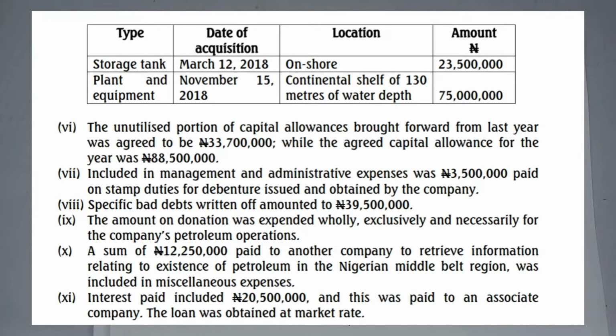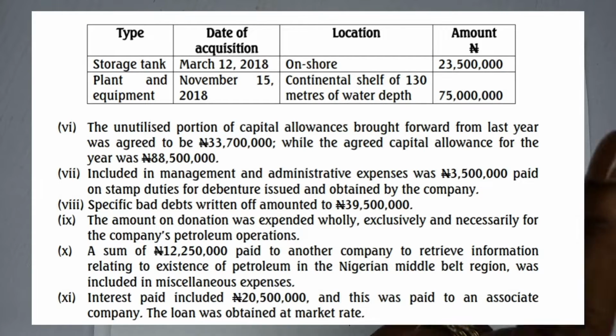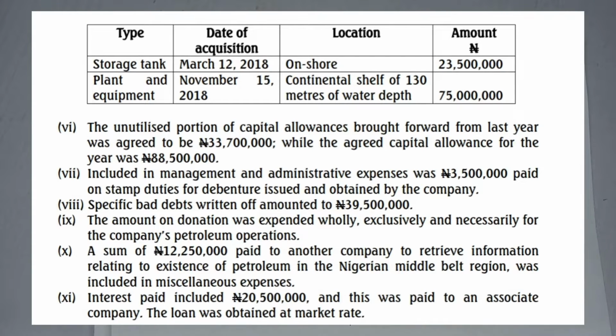Whether you acquire that asset December 29, one day to it, you will grant it in full. You can't prorate. Does it make sense? Yes, it does. So March 12, 2018, it was acquired. Then it is onshore and the amount is 23,500,000. Now, when something is onshore, it means you give it 5%, right, of your PIA.